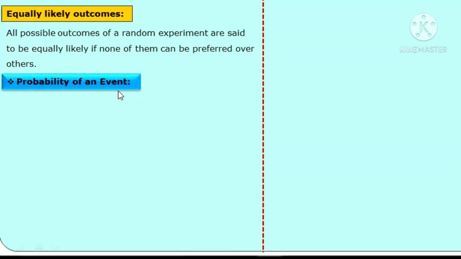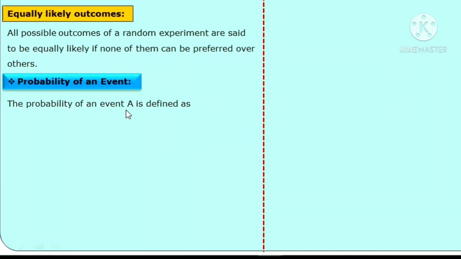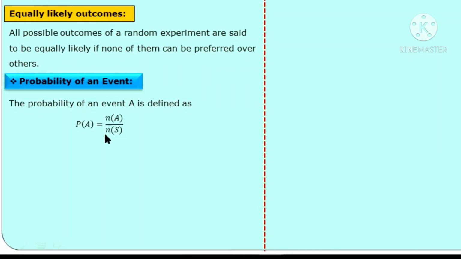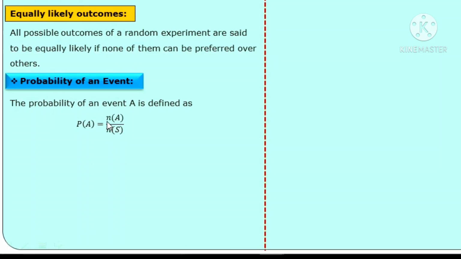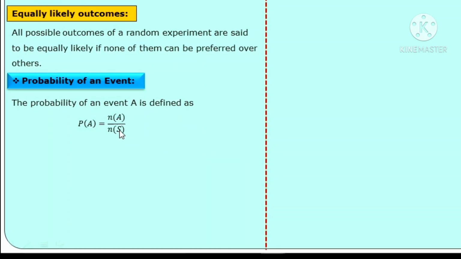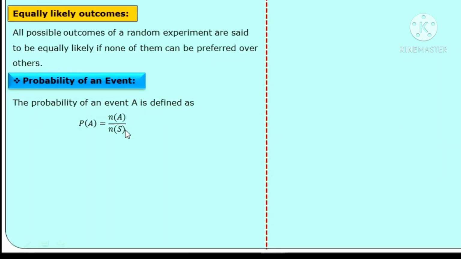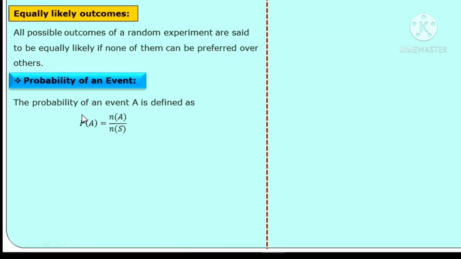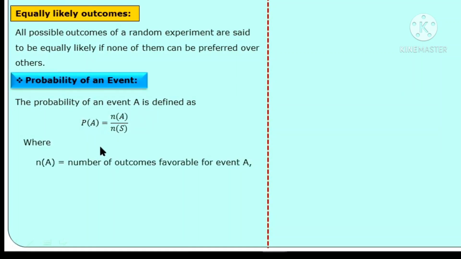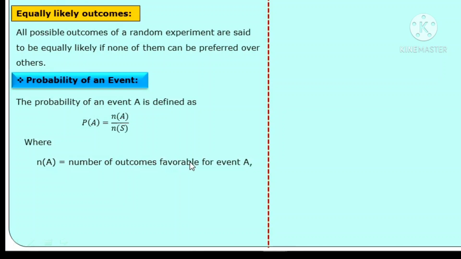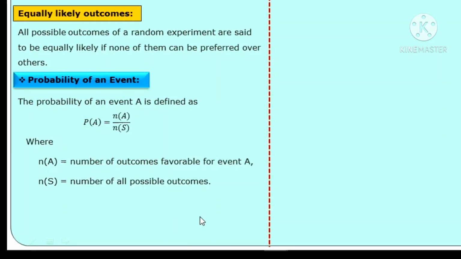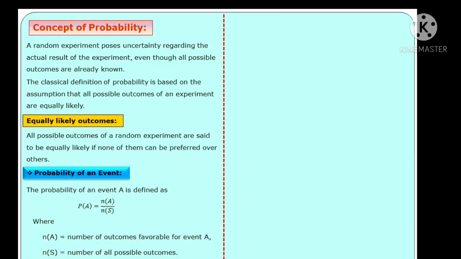Probability of an event. The probability of event A is defined as n(A) divided by n(S), that is, the number of elements in the event A divided by the number of elements in the sample space. This is the formula for probability of event A, where n(A) is the number of outcomes favorable for event A and n(S) is the number of all possible outcomes.